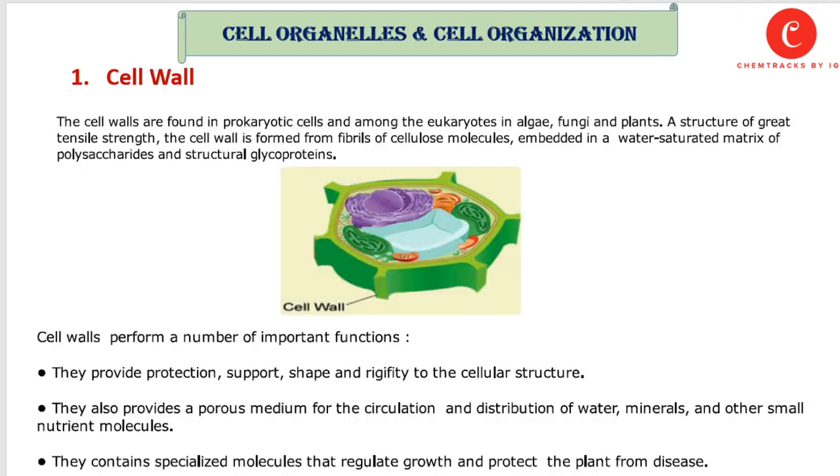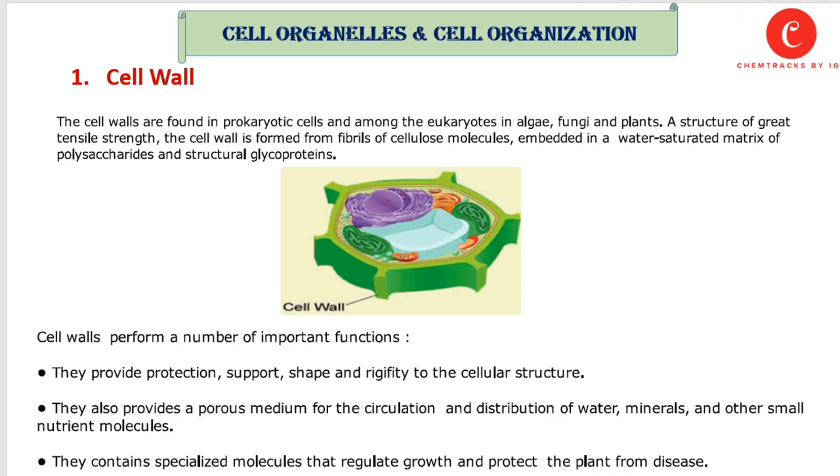Cell organelles and cell organization. Basically, when we discuss the eukaryotic cell especially, in a eukaryotic cell all the cell organelles and cell structures are arranged in a specific manner. So this arrangement is basically known as cell organization.